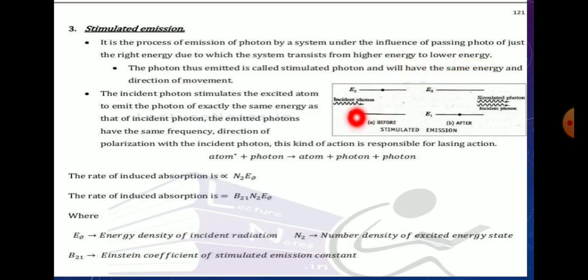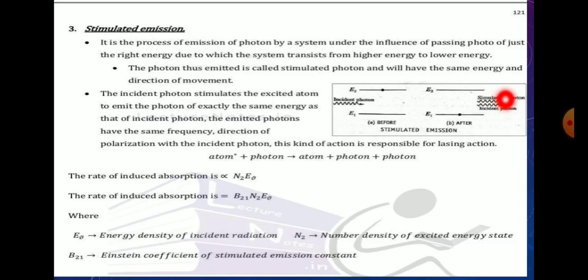In stimulated emission, when the atom goes from the ground state, it goes to the excited state. Then it emits the photon. Here a metastable state is present.